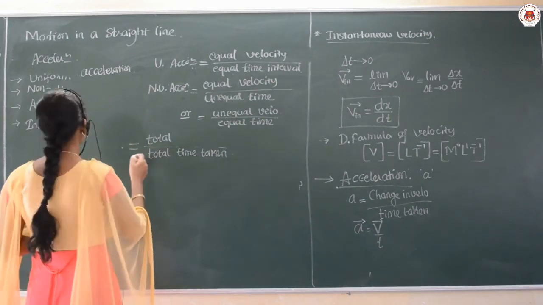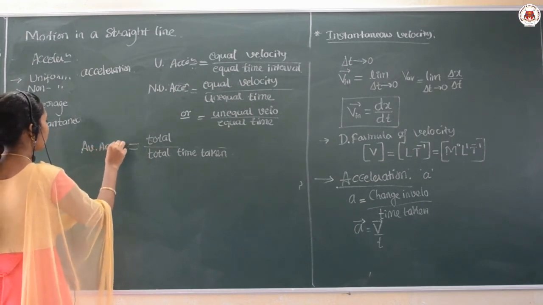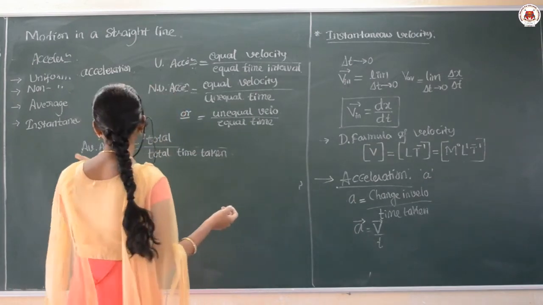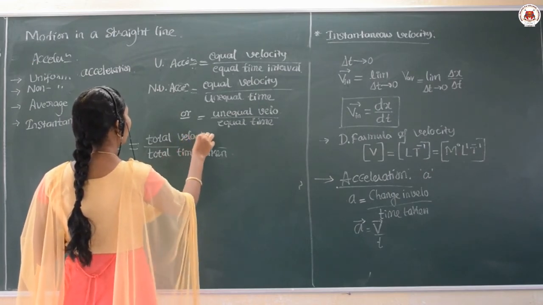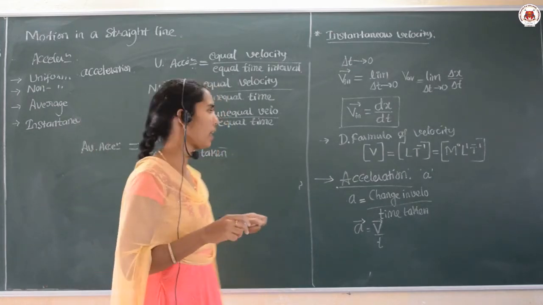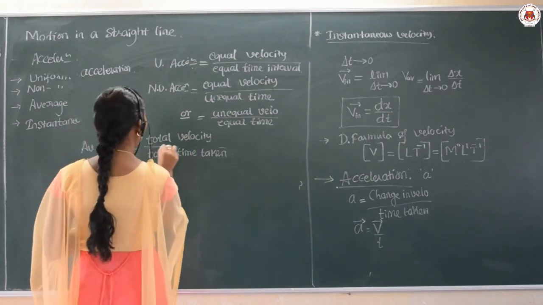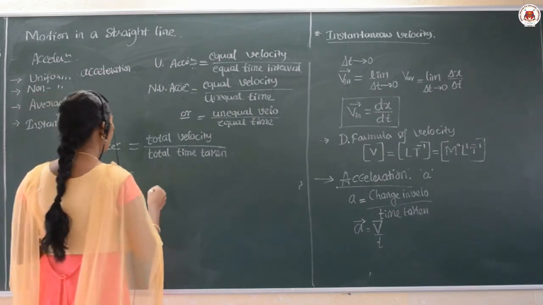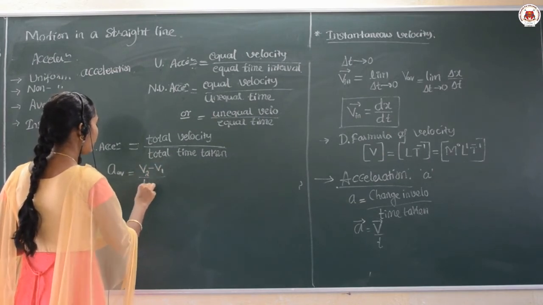If you want to talk about average acceleration, usually we do not define it separately. But when you take average acceleration, it is the total velocity divided by the total time taken. So average acceleration can be given as V2 minus V1 upon T2 minus T1.